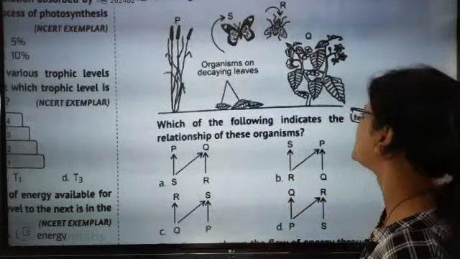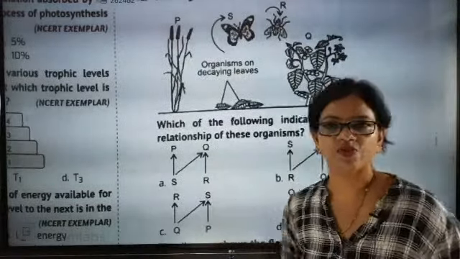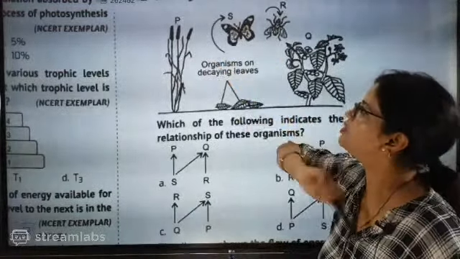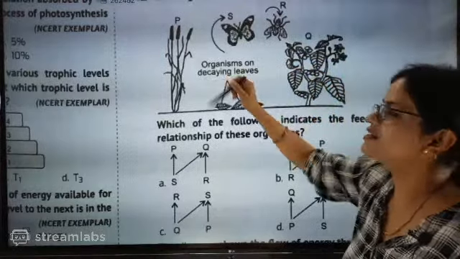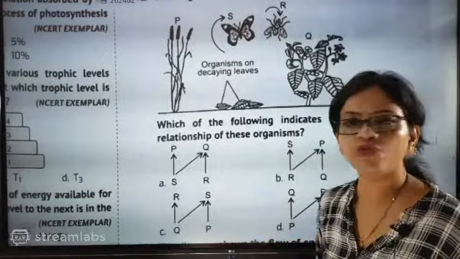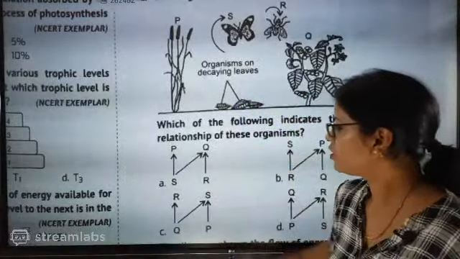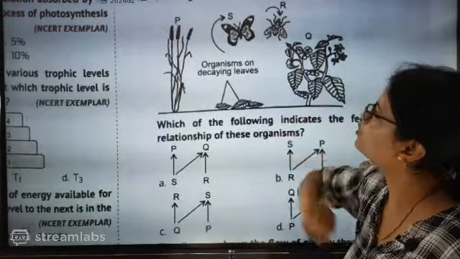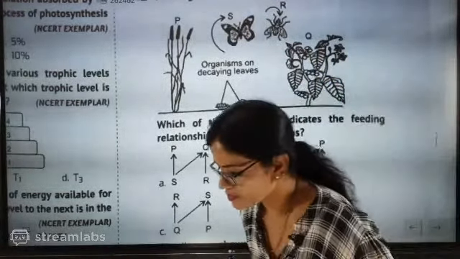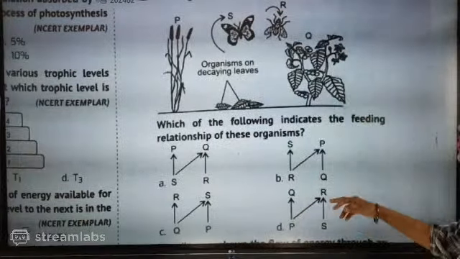Which feeds on which one? So butterfly feeds on P also, and plant is not eating butterfly. So plant will be giving food to butterfly. These two are giving food to butterfly, and this plant is giving food to insects. So correct answer is going to be C.